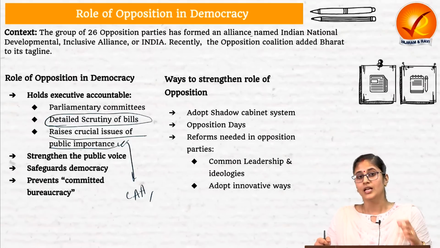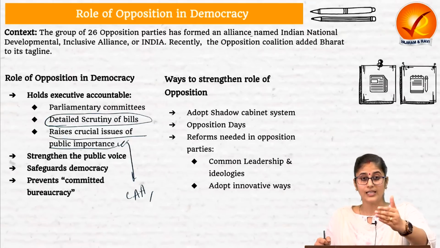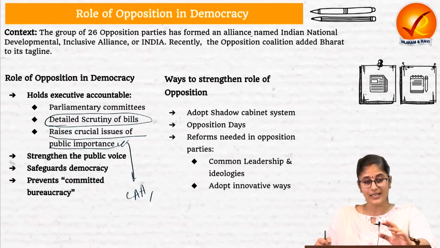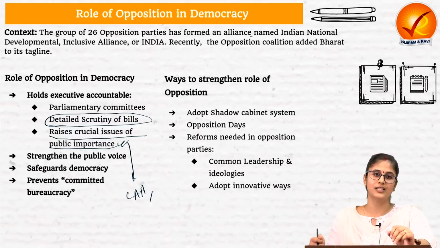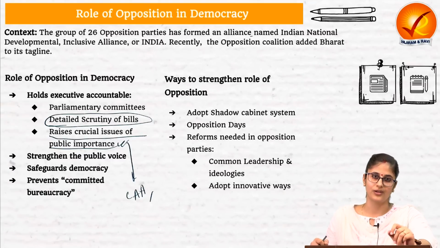For example, the opposition was not allowed to raise the Pegasus issue and the Adani Hindenburg issue. And currently also, the ruling government is planning to sideline the opposition in the upcoming monsoon session by raising the issue of poll violence in West Bengal.